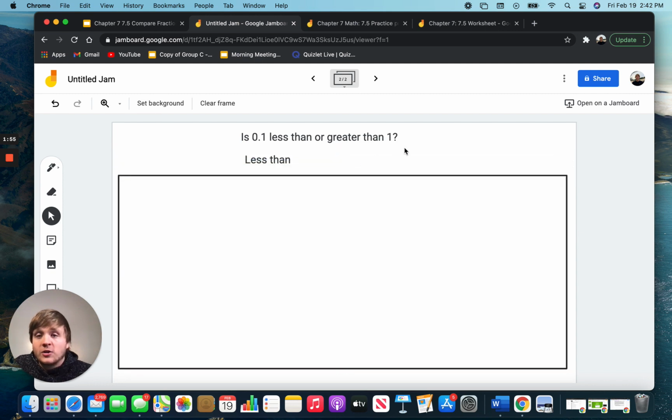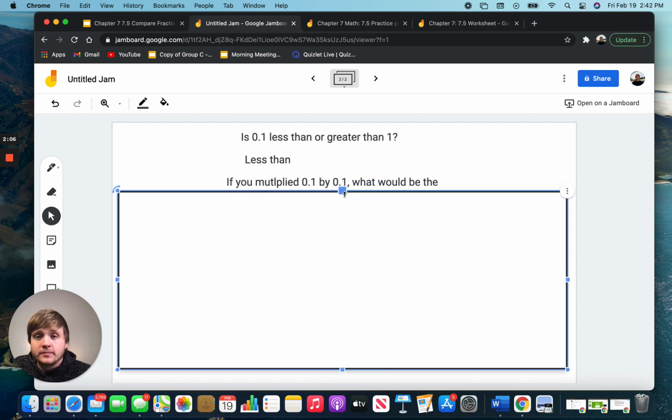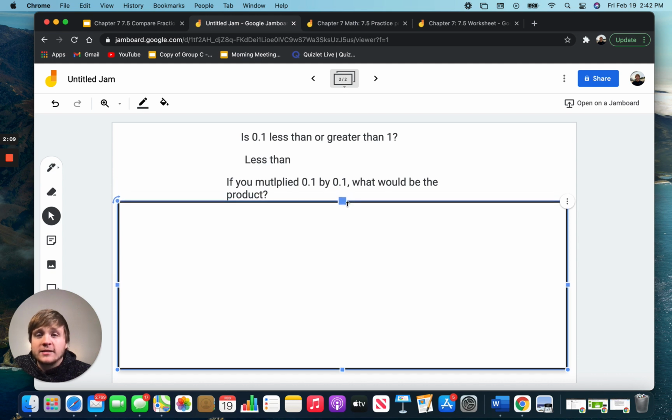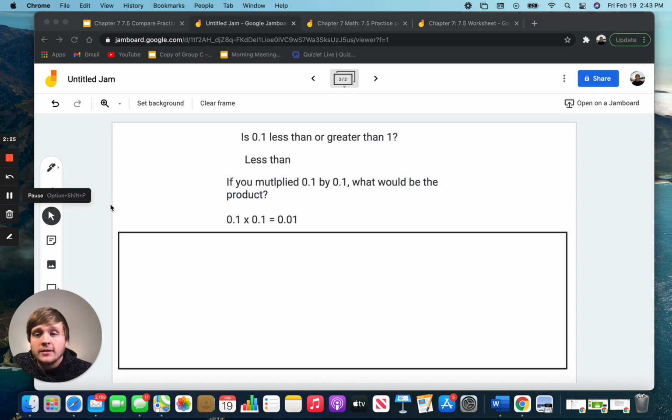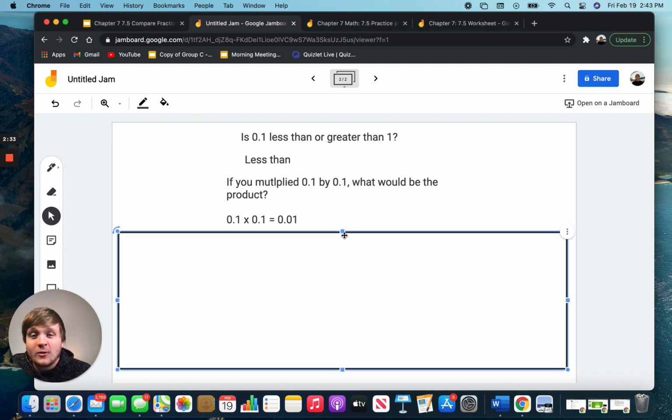Alright, so 0.1 is less than 1, and that does make sense. But now I want you to think, if you multiplied 0.1 by 0.1, what would be the product? And again, remember, product is the answer. Think about that for a second. So the answer would be 0.01. If you multiply 0.1 by 0.1, you get 0.01.